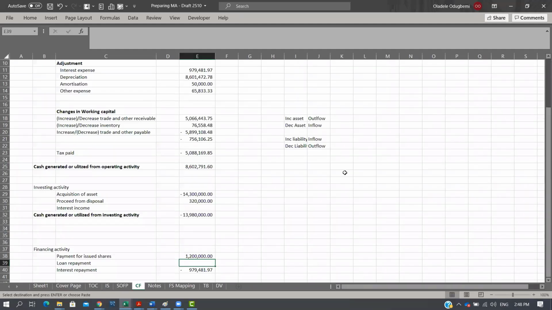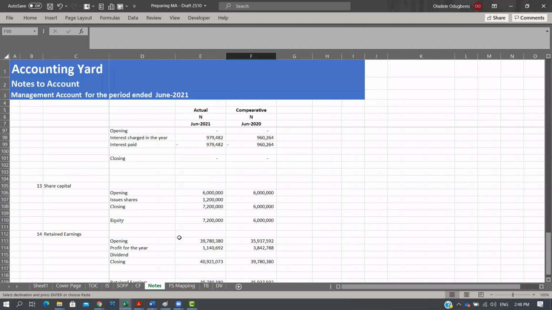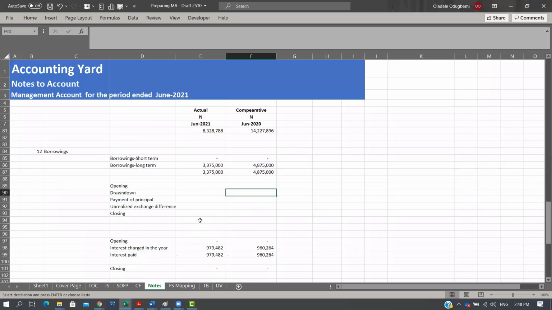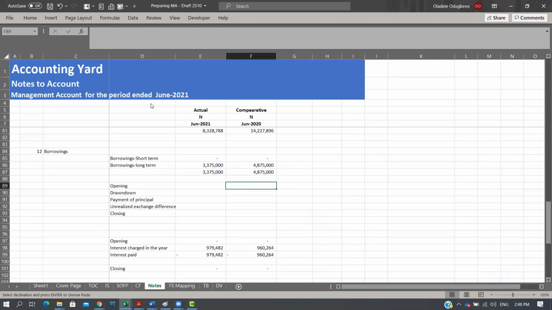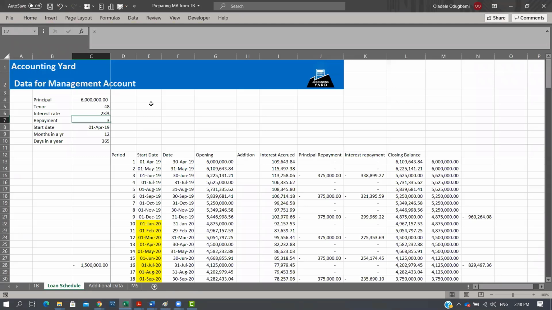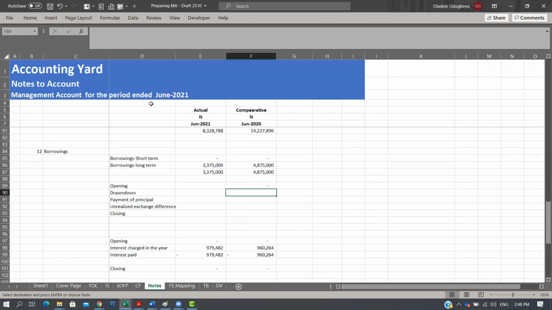Now, don't forget that I don't think we prepared the borrowings movement in the last class. So basically, the loan was taken first, was 6 million, and was taken in 2019. So we put our figure here, opening. Sorry, opening was 0. Then the drawdown took place in 2019. If you look at the dates, 1st of April 2019, 6 million. Put our 6 million, drawdown, right?